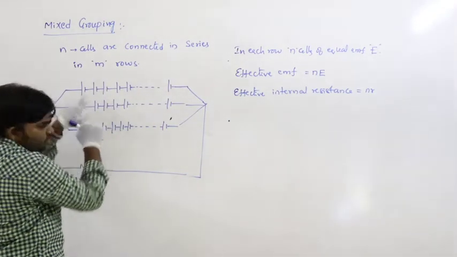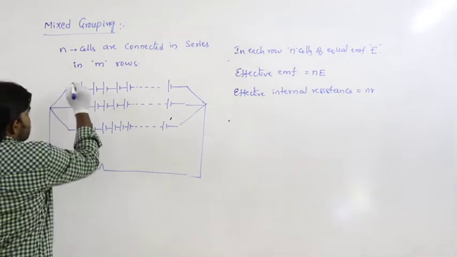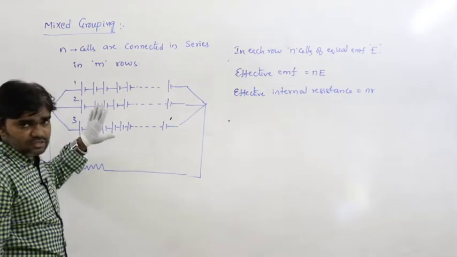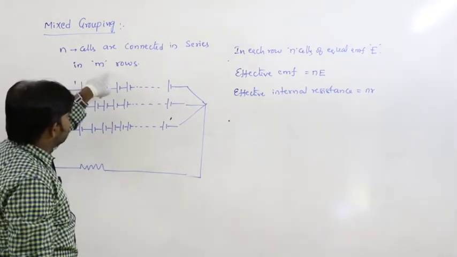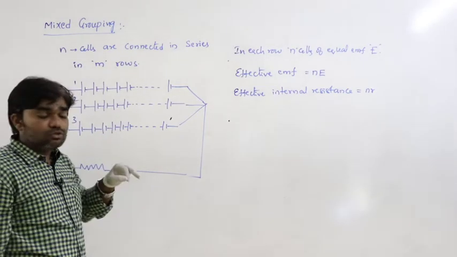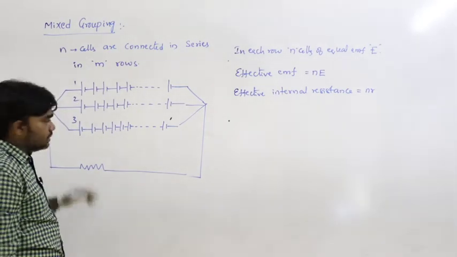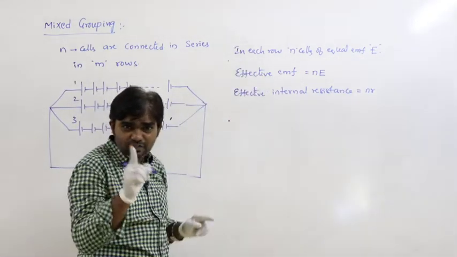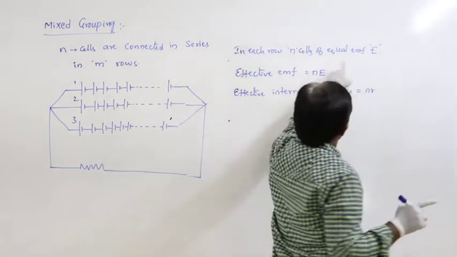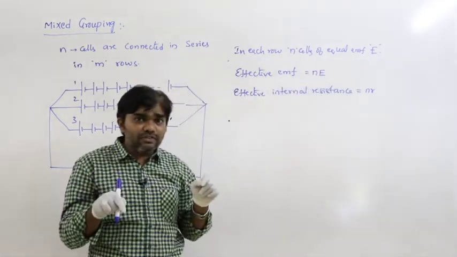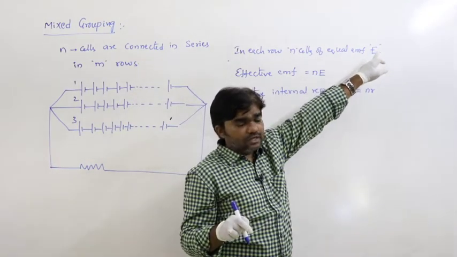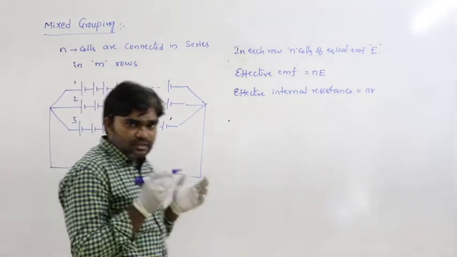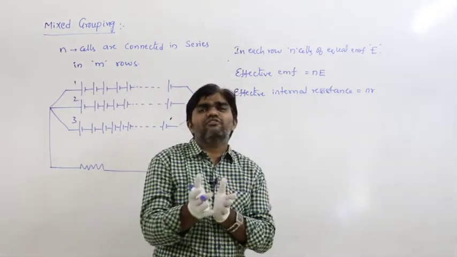In one row, for the first row, let us say m rows are there. For our convenience I am considering only 3 rows, but the consideration is m rows, 1, 2, 3, 4, 5 and so on. In the first row, how many cells do we have? n cells, each of EMF E. Then effective EMF is nE, because in series combination the total potential is the sum of individual potentials.